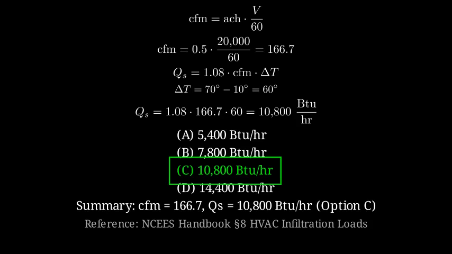To summarize, convert the air change rate to cubic feet per minute, then use the sensible heat formula Q sub S equals 1.08 times CFM times delta T. With our numbers, we get a sensible heating load of 10,800 BTU per hour, which is option C. This result matches the reference from the NCEES Handbook on Infiltration Loads and Sensible Heat Calculations.